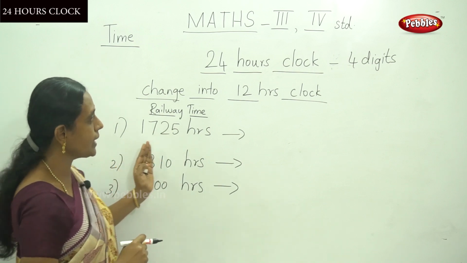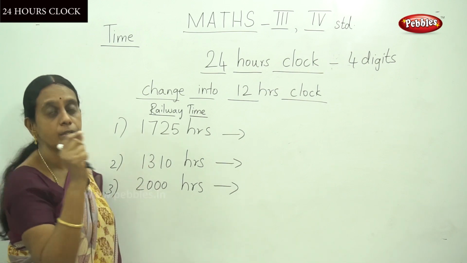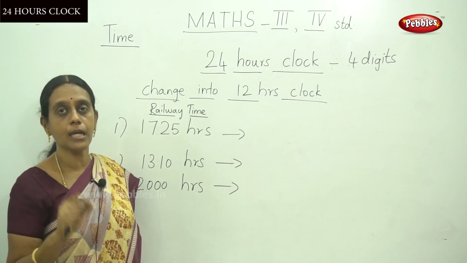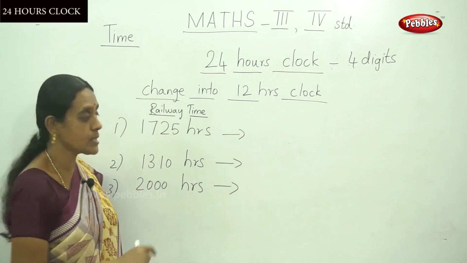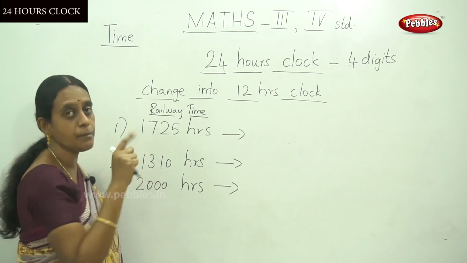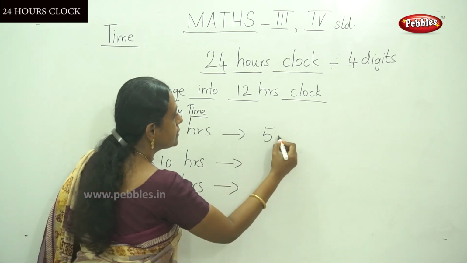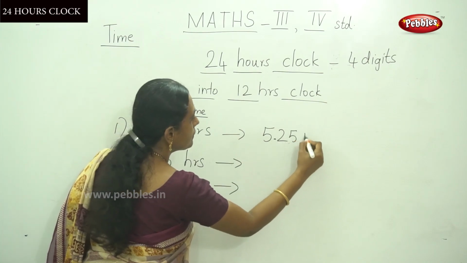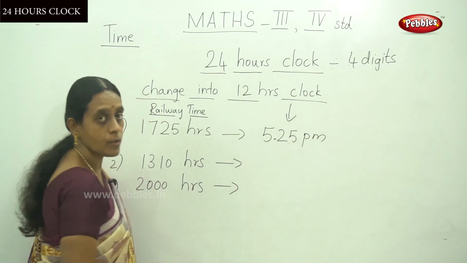How to change into 12 hours? You have to subtract 12 from the hour. Do you understand this? 17 minus 12, so the answer is 5:25 p.m. This is a 12-hour clock.